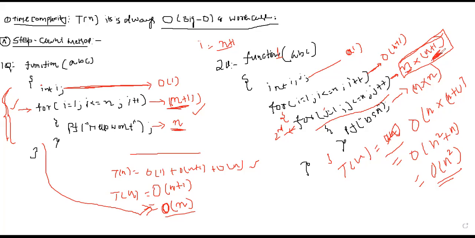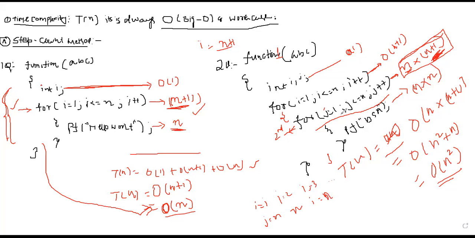Let me explain: for i equal to 1, how many times will j run? j will start from 1 to n times. For i equal to 2, again j will start from 1 to n times. For i equal to 3, j will run up to n times again.